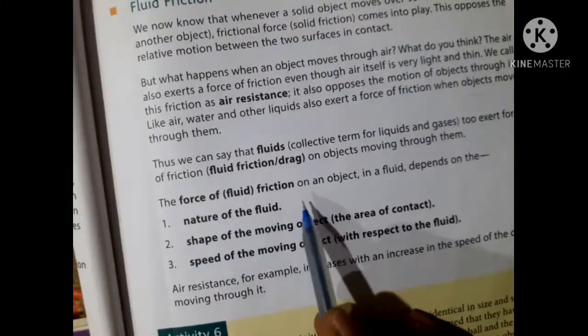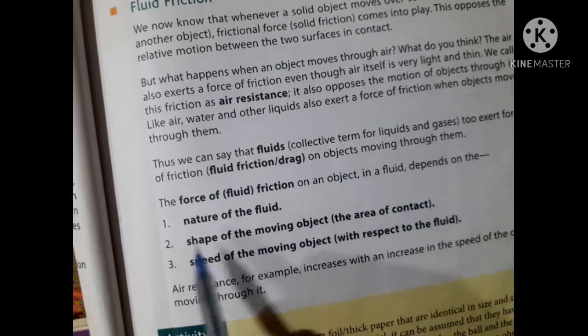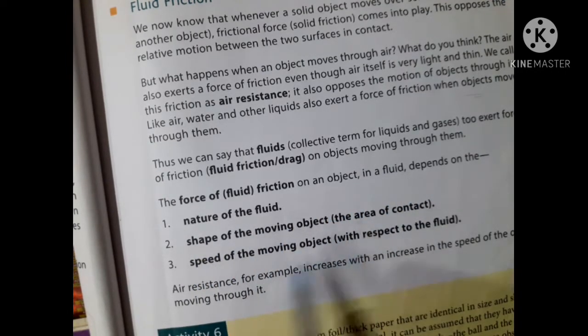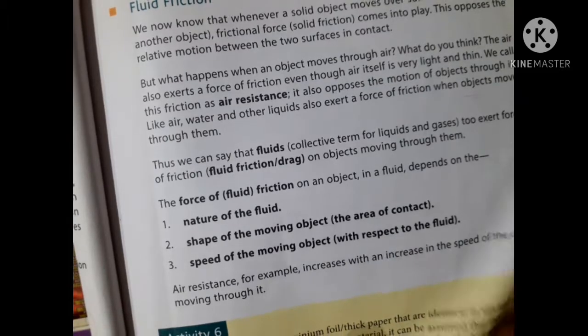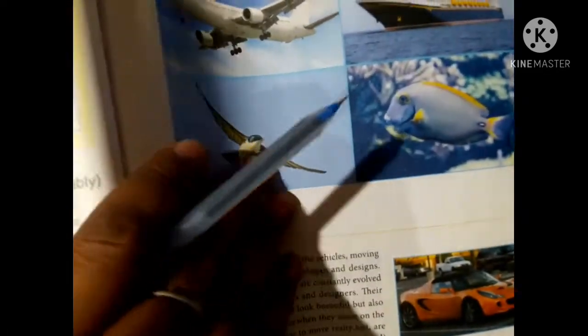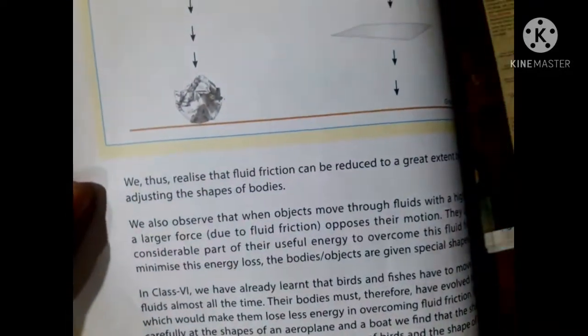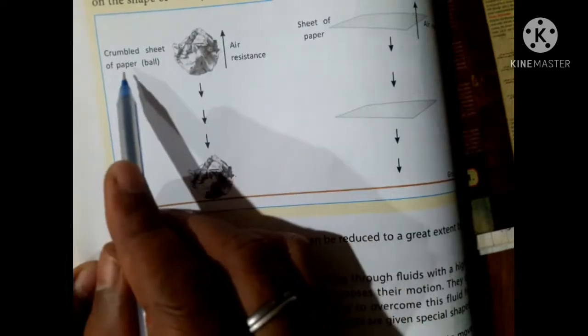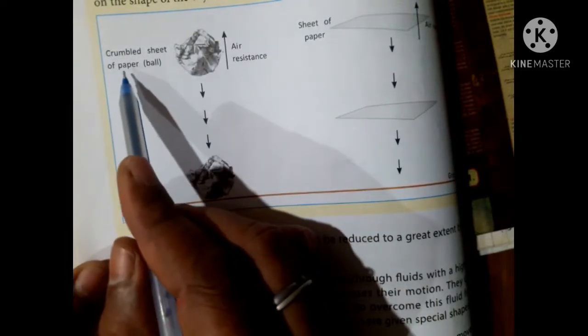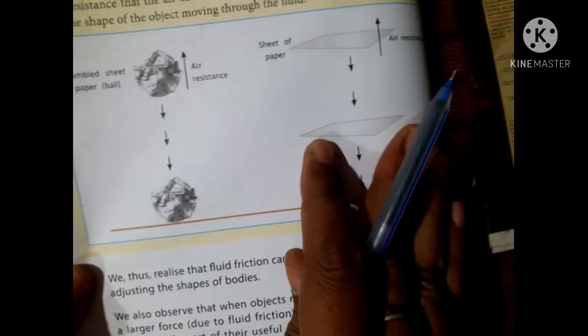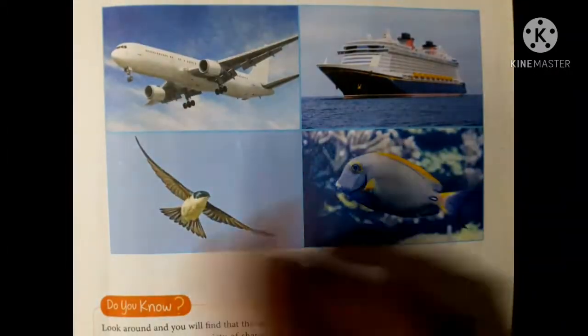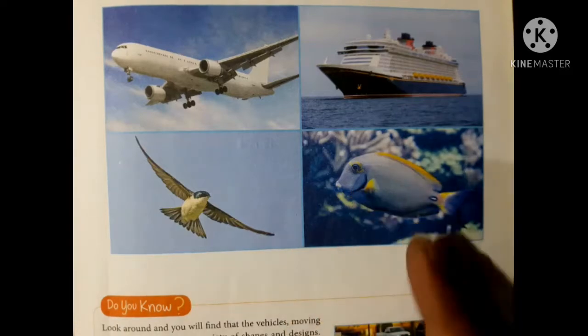Fluid friction. The force of friction on an object in a fluid depends on the nature of the fluid, the shape of the moving object, and the speed of the moving object. Here you are seeing air resistance, a crumpled sheet of paper, air resistance. In this figure you are observing.